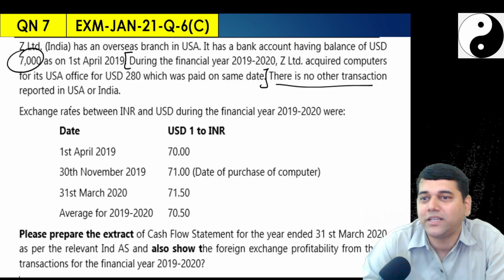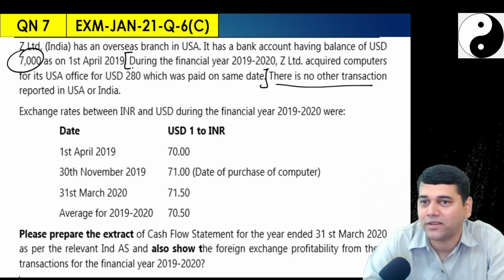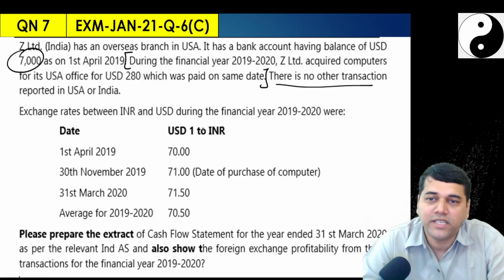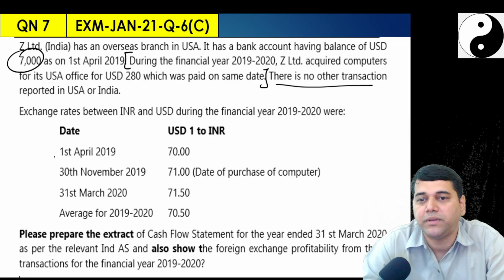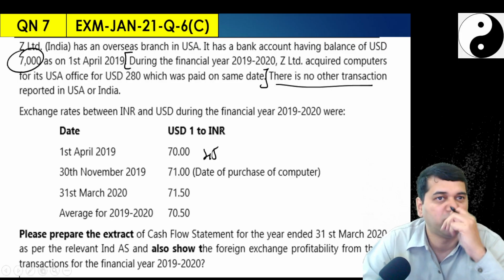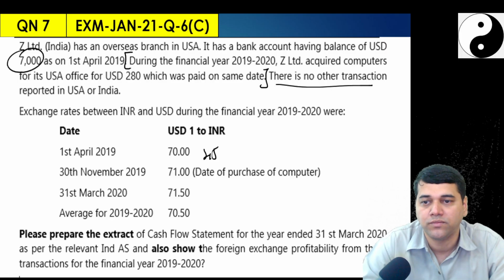They said there is no other transaction. This extra addition was not there before. That's it. Now, the exchange rate: they have told you the 1st April exchange rate. Why do I need this? To convert the opening balance, which was 45 rupees in our previous question.